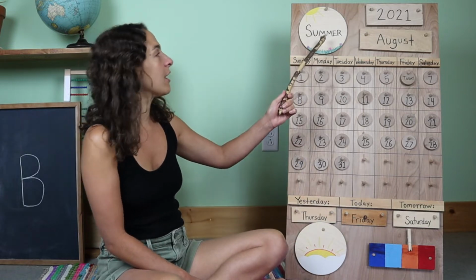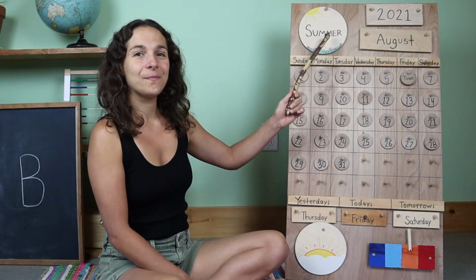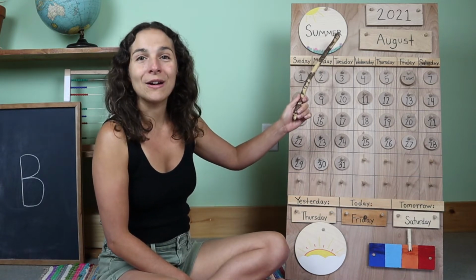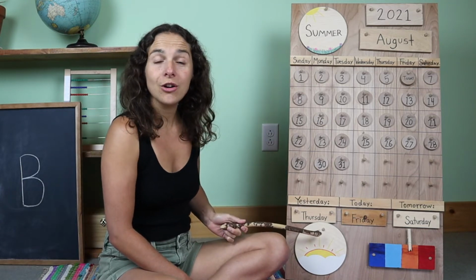Up at the top of the chart, we have the season right up here. Do you know what the season is? Summer. That's right. And if we go back down to the bottom, we have a picture of the weather.